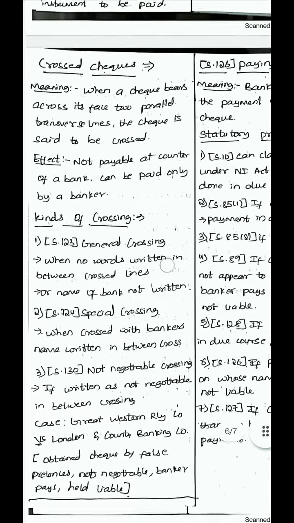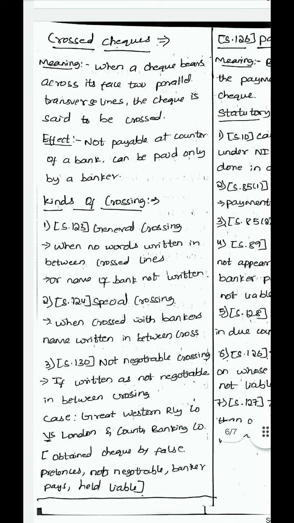The next important concept is crossed cheques. So what do you mean by a crossed cheque? On a cheque, in the corner, the drawer will draw two lines. The drawer will draw two lines on the corner of the cheque. This is called a crossed cheque. It is usually drawn on the top left corner. Two small lines are drawn on the top left corner of a cheque. It is called a crossed cheque.